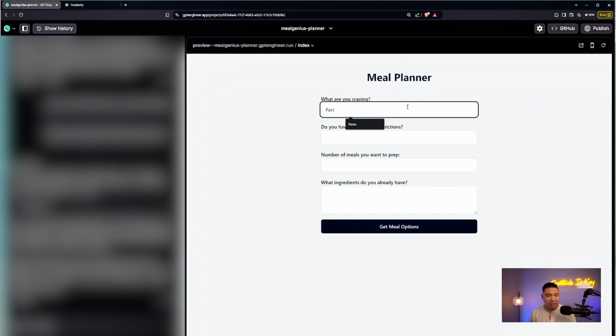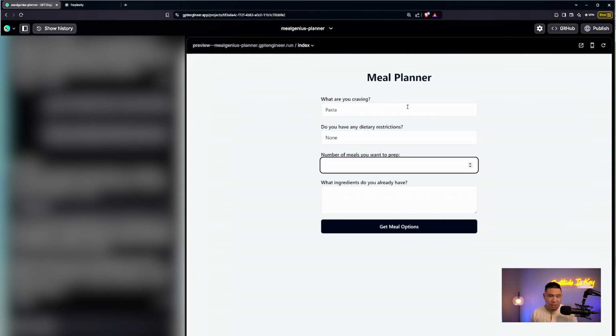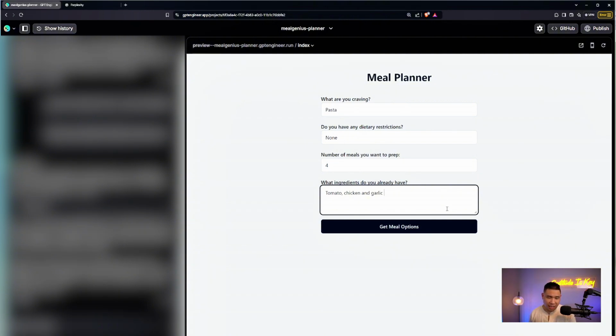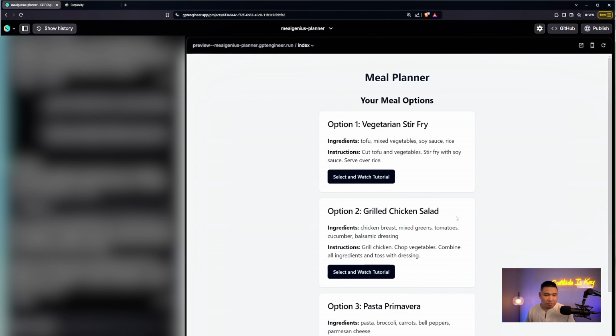Once again, I'm making pasta. I want pasta, and I don't have any restrictions. And I want to do 4 meals. And I have tomato, chicken, and let's add garlic as well. Let's see what I have here. Get meal options. Okay.